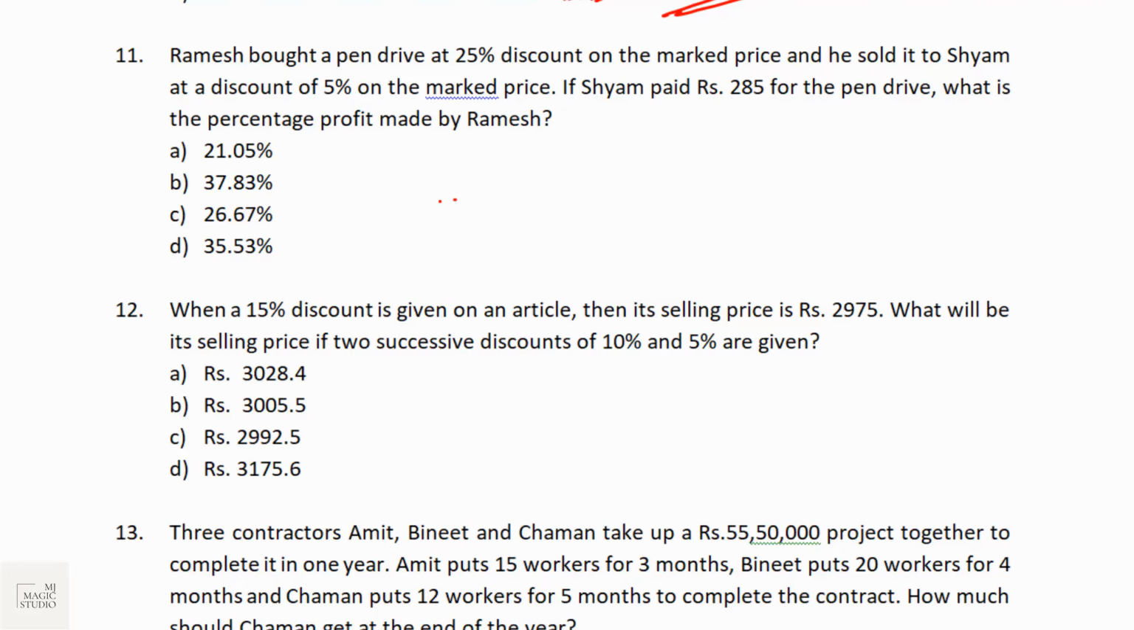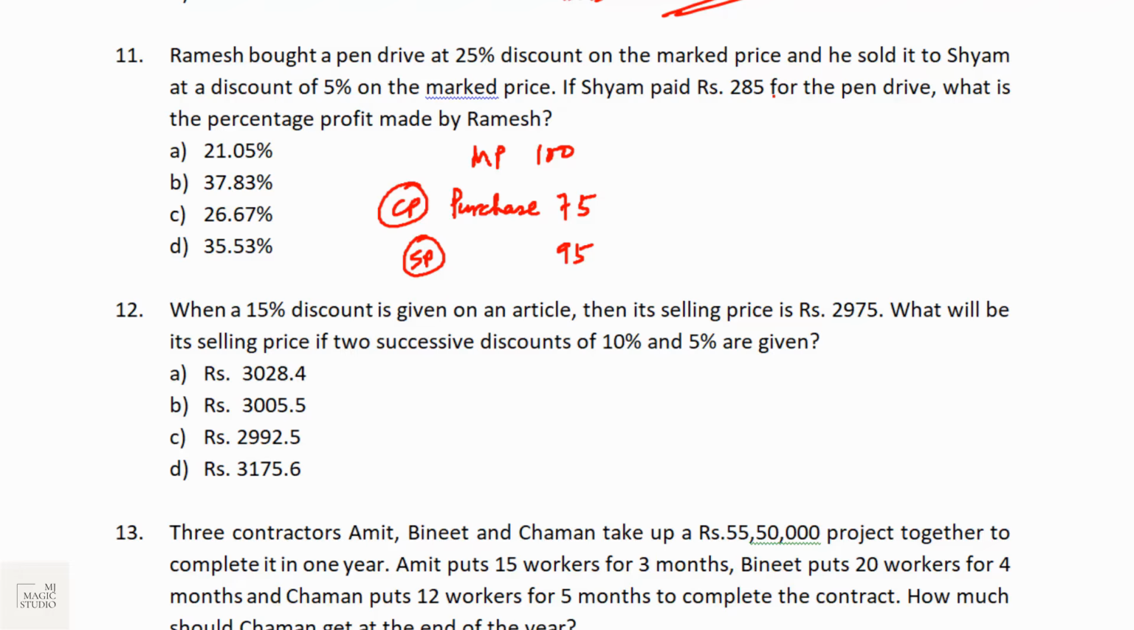Ramesh bought a pen at 25% discount on the marked price. Suppose marked price is 100. That means Ramesh has purchased this pen for 75. And he sold it to Shyam at a discount of 5% on marked price. So cost price to Ramesh is 75. Selling price for Ramesh to Shyam is after 5% discount on 100, it would be 95. So this is CP and this is SP.